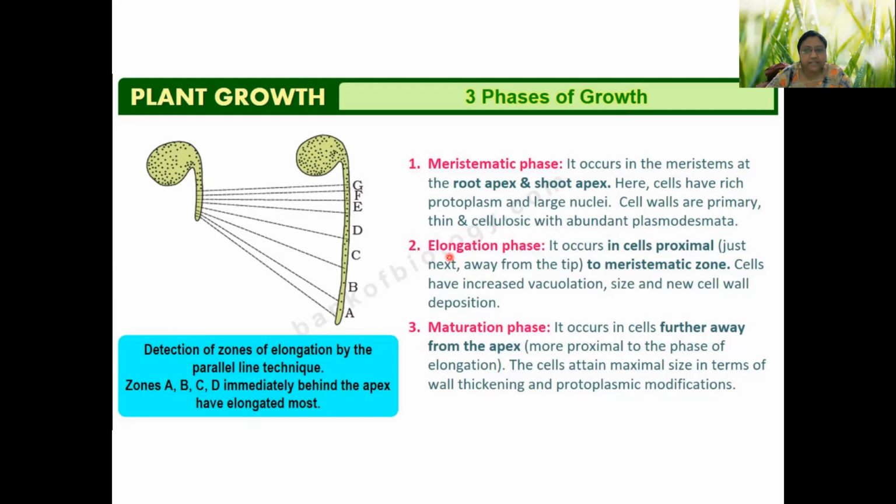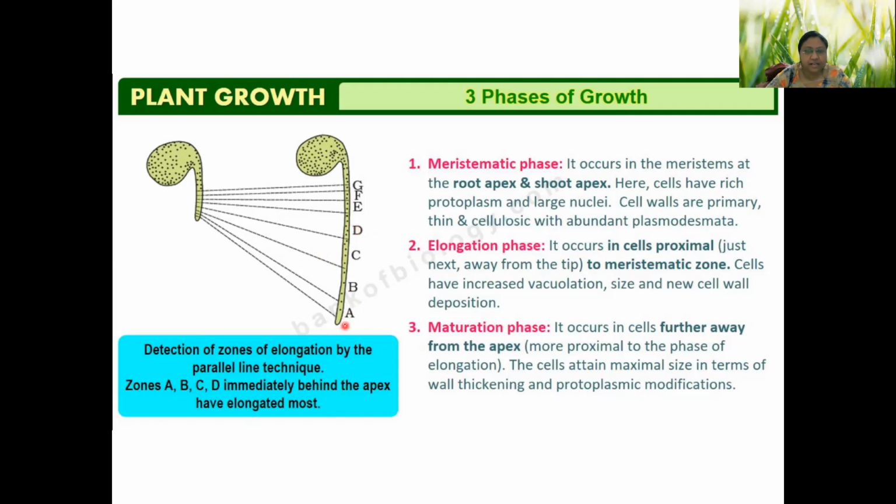After the meristematic phase, there is the elongation phase. Once we reach the maximum number, it occurs in the region just near the tip. That means if A and B is the tip, the C and D part will have the elongation phase, because C and D were once upon a time in the tip.